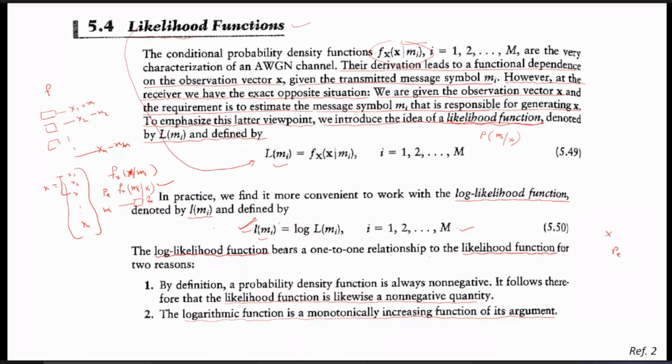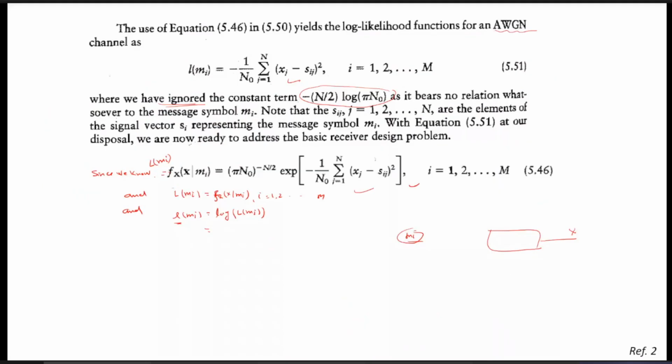Next, we took the special case of the AWGN channel. For this AWGN channel, last time we derived the expression of the conditional density function, which is given by this one. Once we put this expression in, we get the following, which will be used in upcoming discussions, so you may remember this: the log likelihood function for the AWGN channel is given as a summation over j of x_j minus s_ij. Then we discussed the coherent detection of the signal in noise.